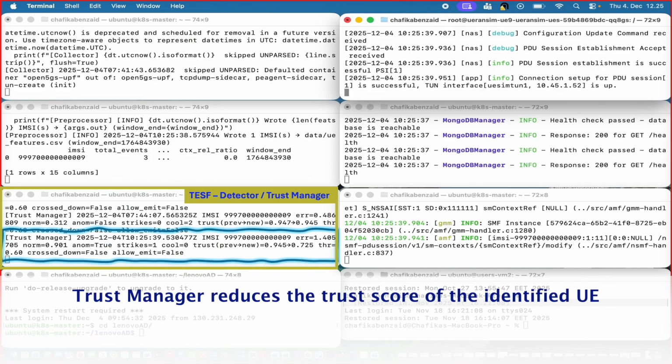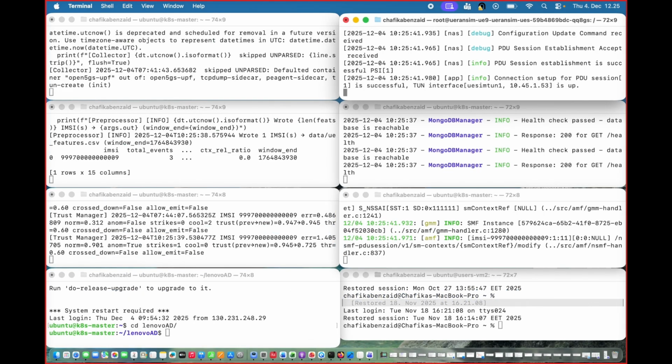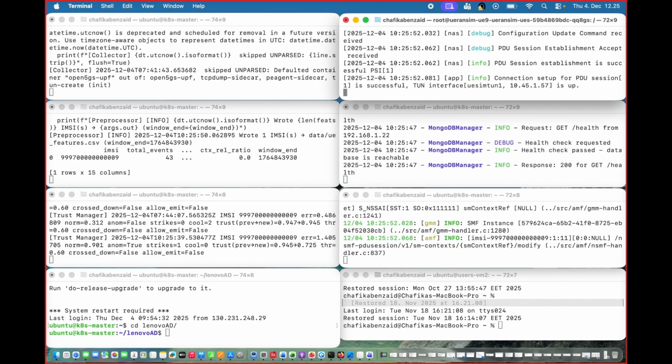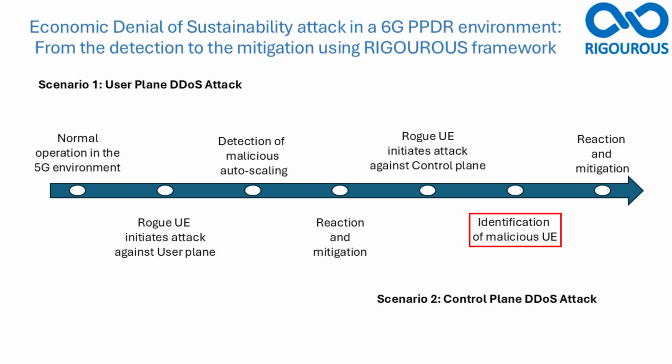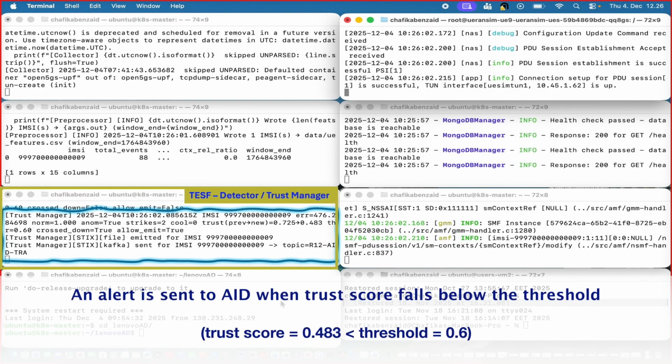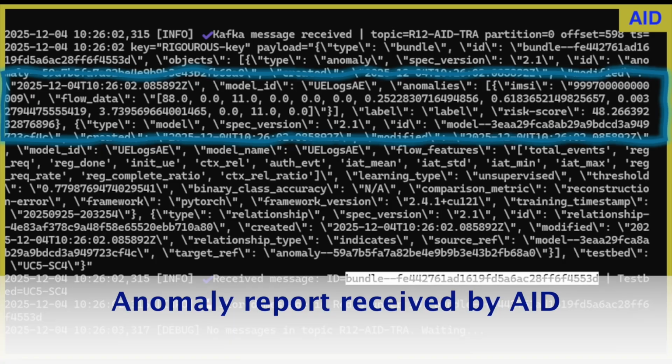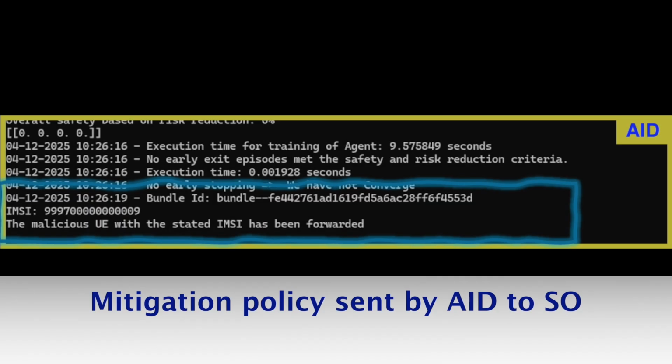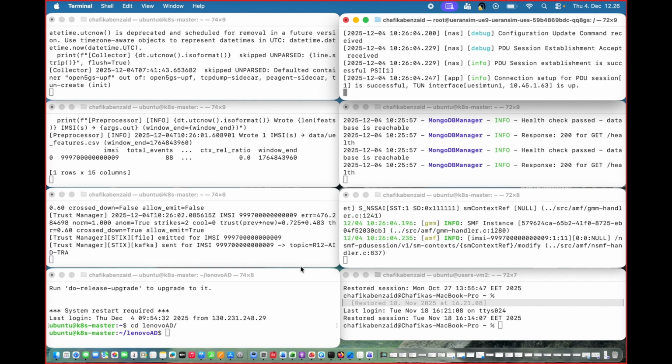Considering these requests, TESF reduces the trust score of the UE originating such requests. The RIGOROUS framework continues to monitor the events at the 5GC. When the trust score falls below the threshold, the UE in question is deemed as malicious. Following the standard approach, TESF informs the RIGOROUS SOAR via AID, reporting the anomaly in question. AID receives the anomaly and determines the appropriate mitigation measure. The AID sends the mitigation policy to the SO.